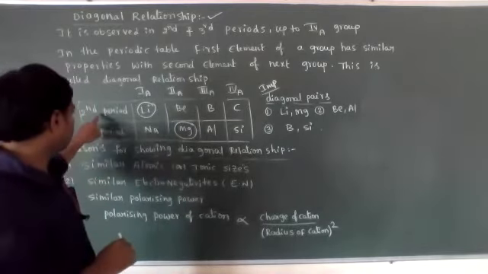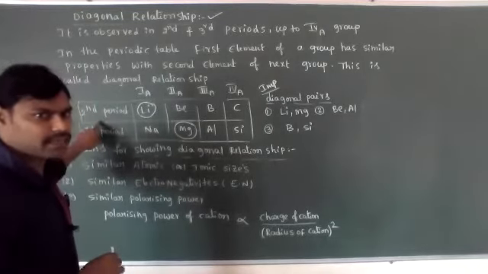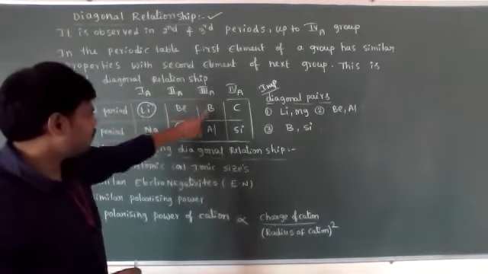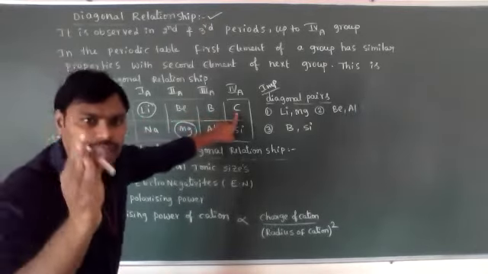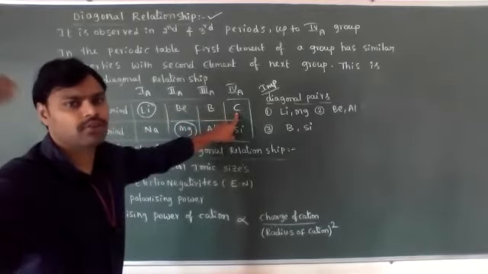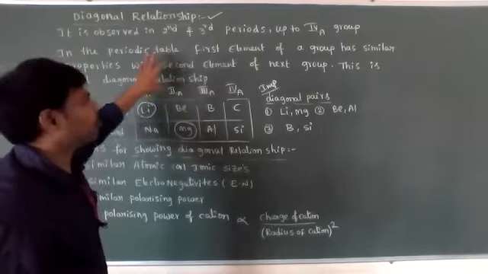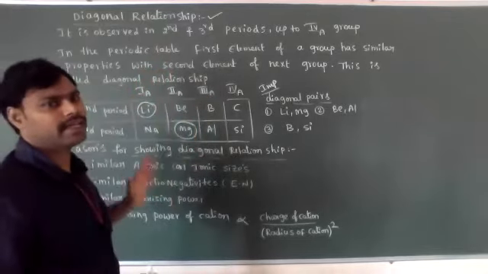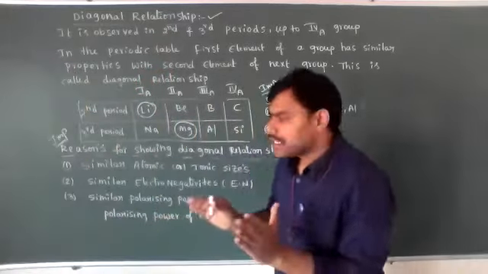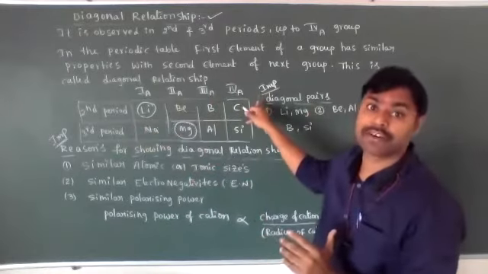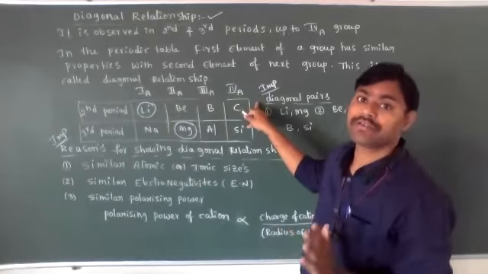For example, it is observed in second and third periods. So, what are the second period elements, dear students? Lithium, beryllium, boron, and carbon, up to the fourth group only. After the fourth group elements, this property is not repeating. That's why the diagonal relationship is fixed for second and third period elements up to the fourth group only.